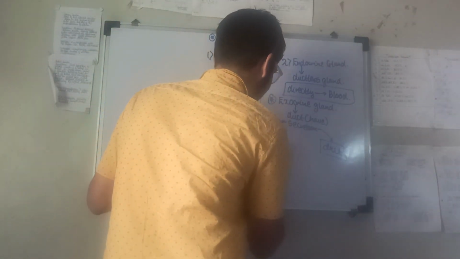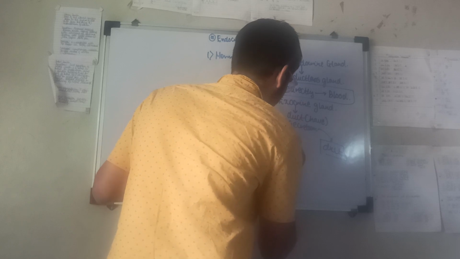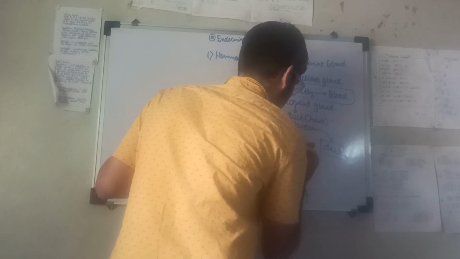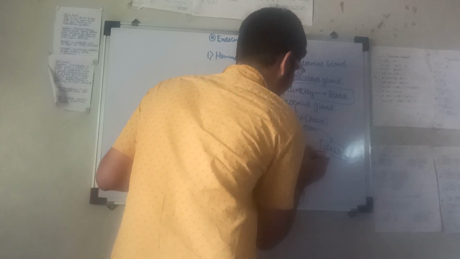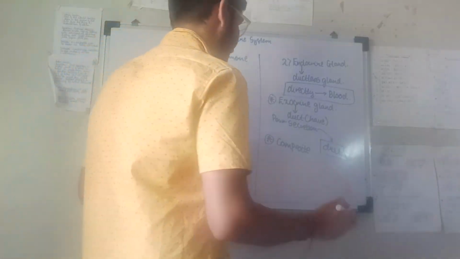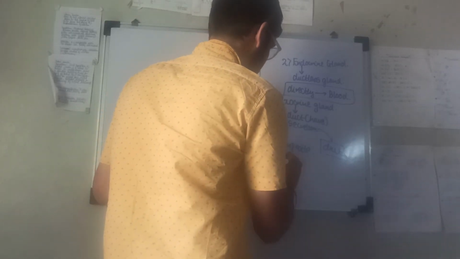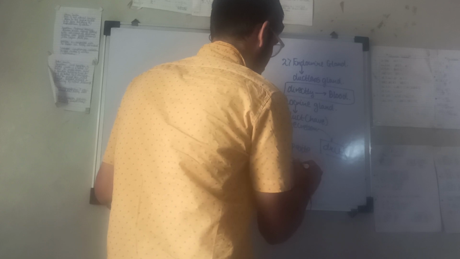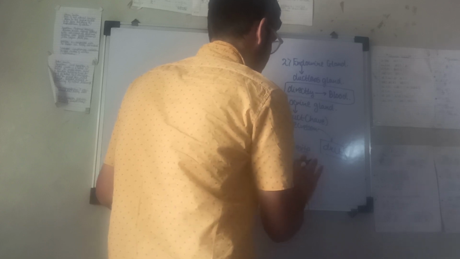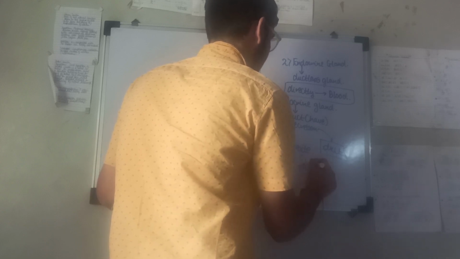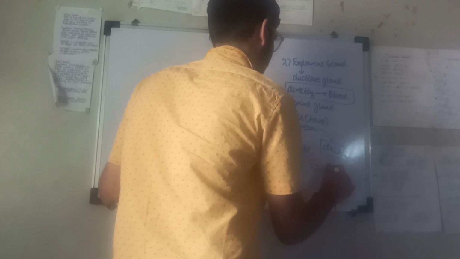And the third star term is composite gland. What is the meaning of composite gland? You have guessed that it must have endocrine as well as exocrine function.